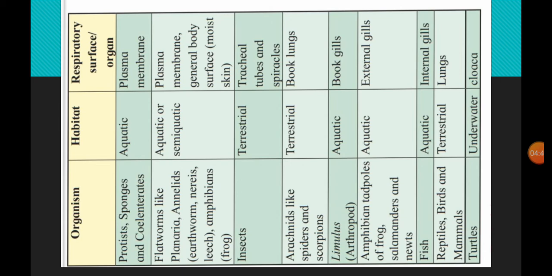This type of respiration seen in insects is called tracheal respiration.